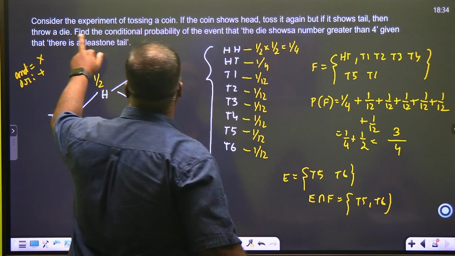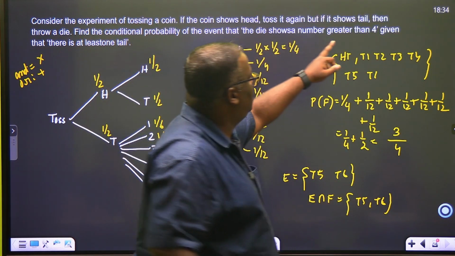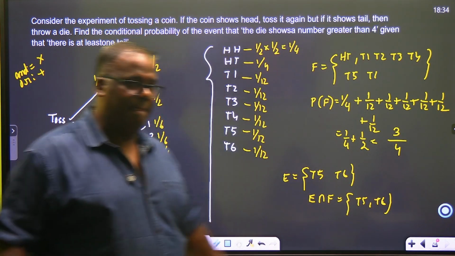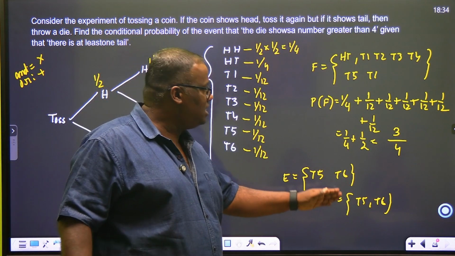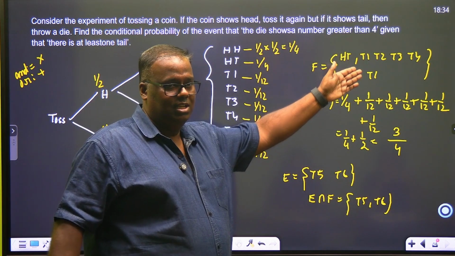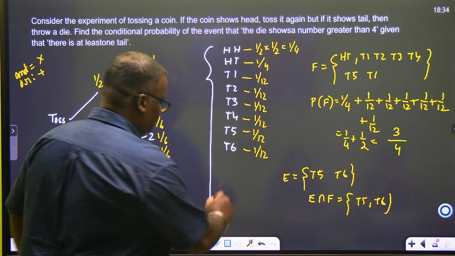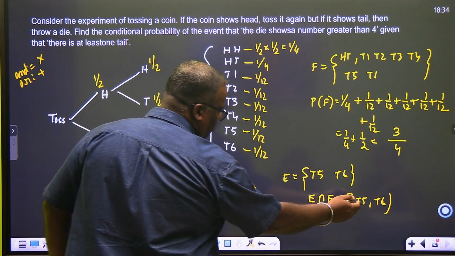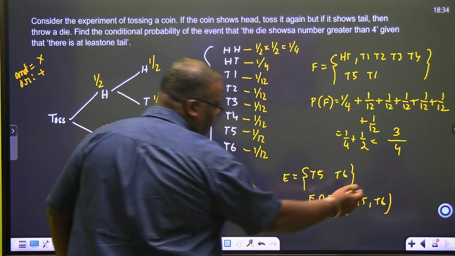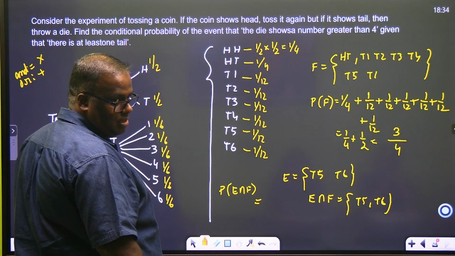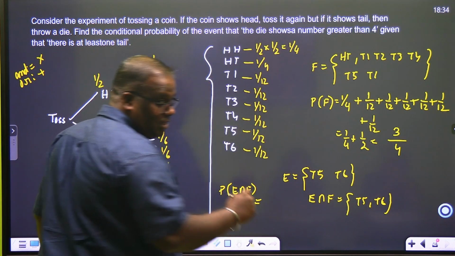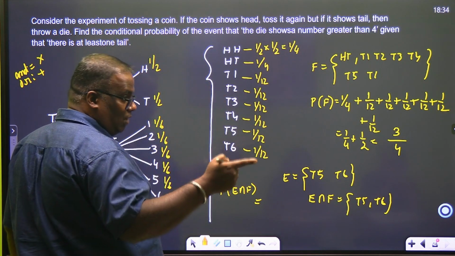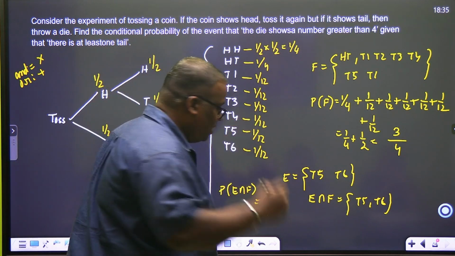So the question is to find the conditional probability of the event that the die shows a number greater than 4. T5, T6. Right? This is your intersection. Now this intersection searching in this. Now what is the probability of this one? Can you find out the probability of this? 1 upon 12 plus 1 upon 12, so it is 2 by 12. 2 by 12 means 1 by 6.